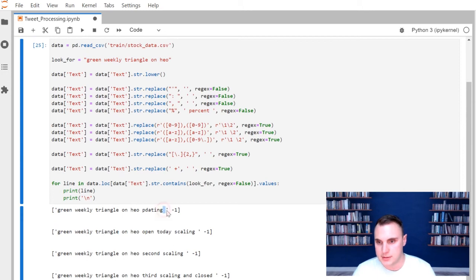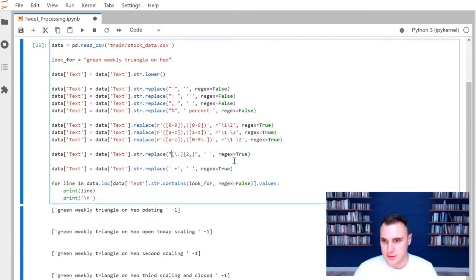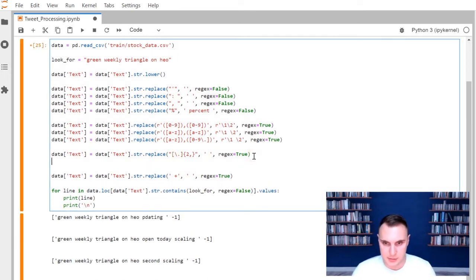Now another problem I can see is we have a space at the very end of the sentence. So that can be taken care of another way. So we can say, I'm just going to copy the data equals data part. I'm going to say string, and I'm going to say strip. Now strip is going to take any white space on the front or the back of the string. Does not have to be a white space.